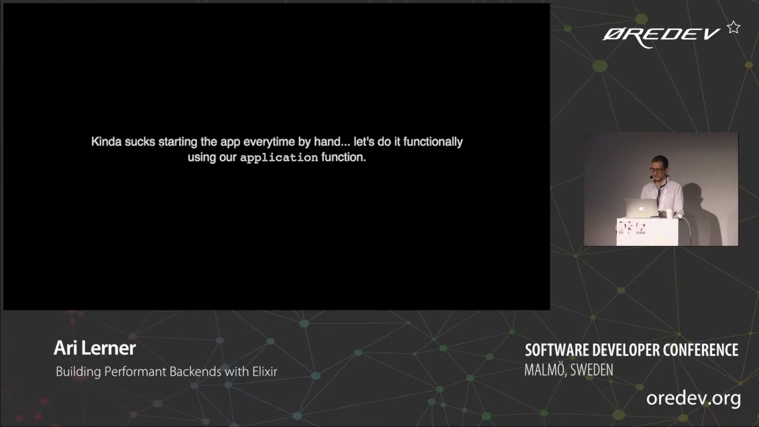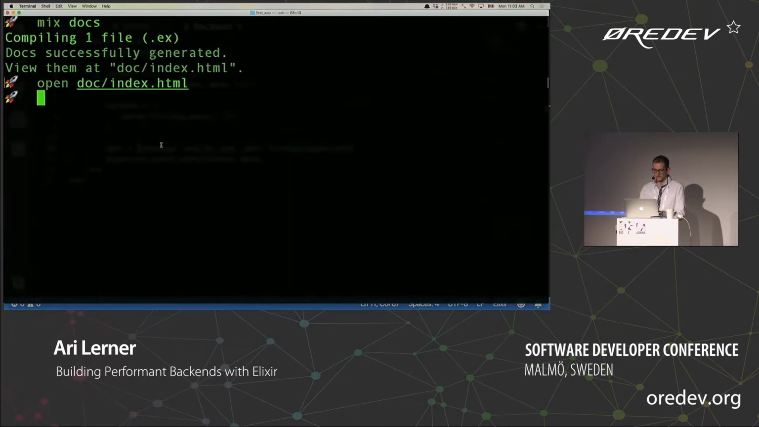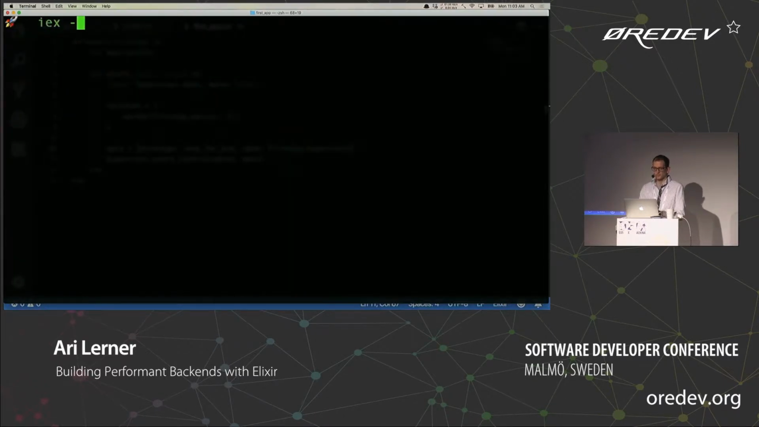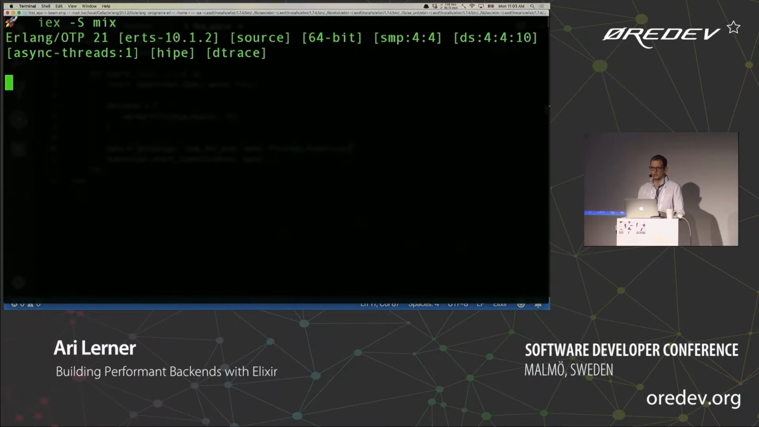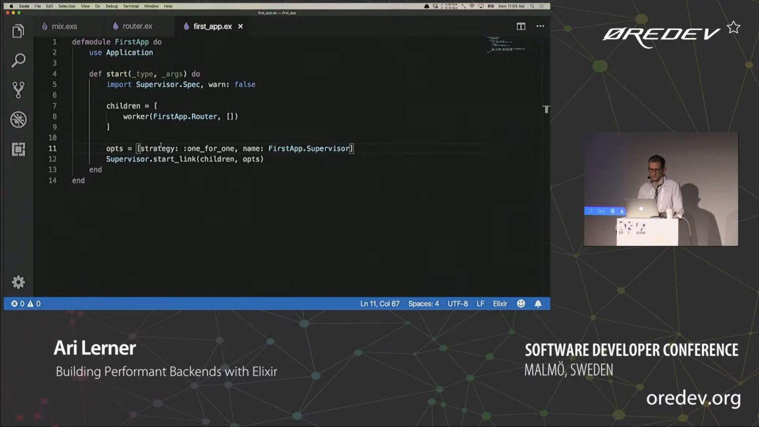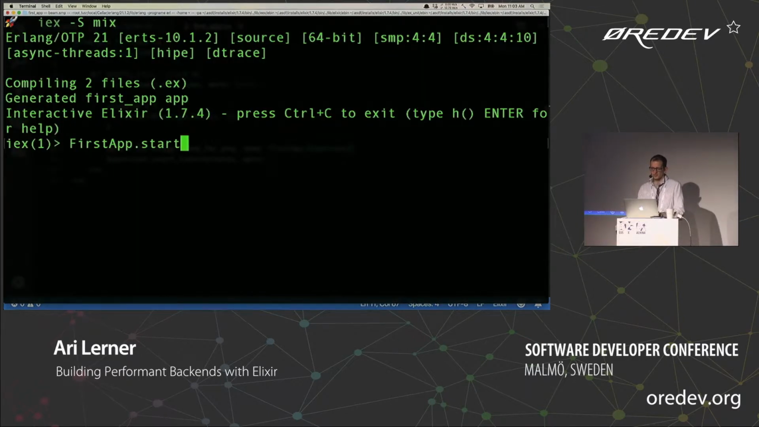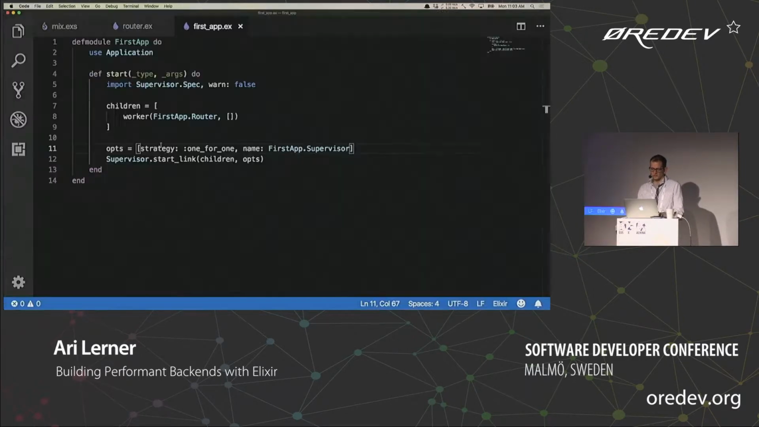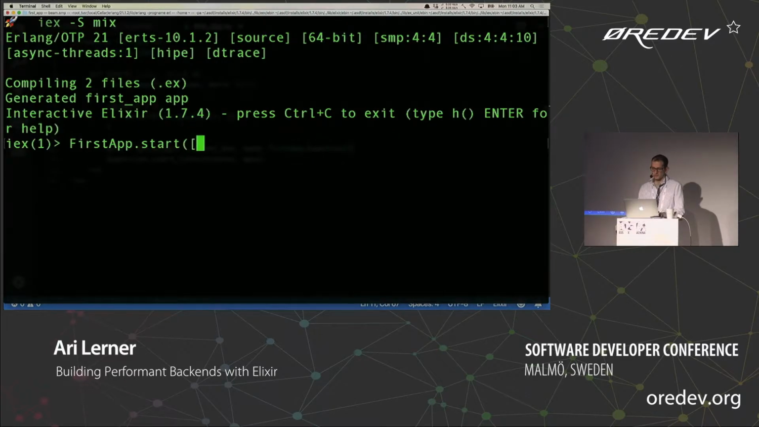Okay, great. So let's go ahead and start this guy off. We'll do the same thing that we did before with loading up the mix function using interactive Elixir, and let's go ahead and say, did I call it supervisor? I don't even remember. I literally just typed that. No, okay. First app, start, link. Or did I just call it start? Just start. And we'll pass, doesn't matter what the options are.